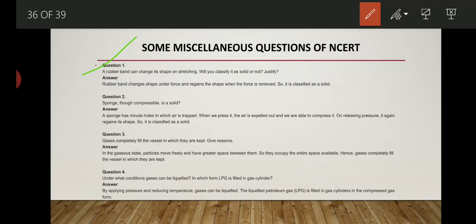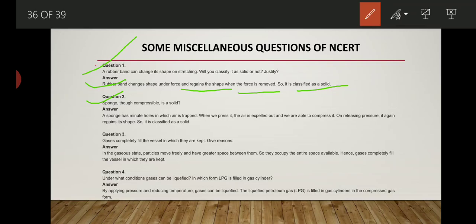Because in the characteristics of solids, we studied that a solid is rigid and hard in nature, then how is it stretchable? The answer is that the rubber band changes shape under force and regains its shape when the force is removed. So it is classified as a solid, or we can say it is one of the exceptions of solids.